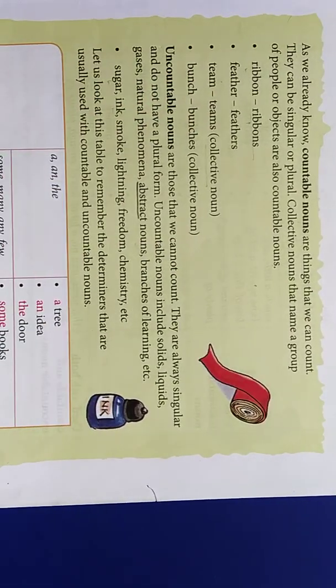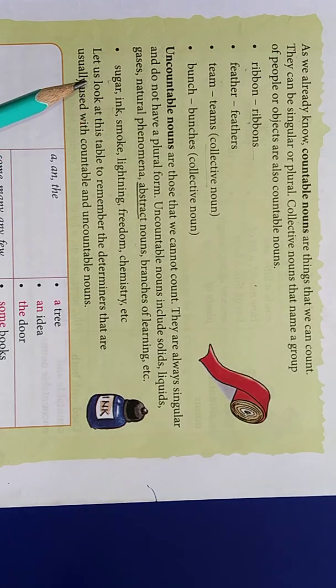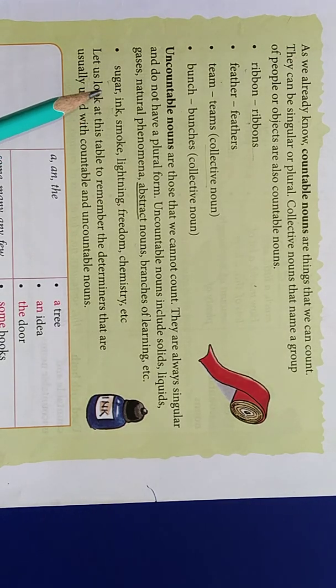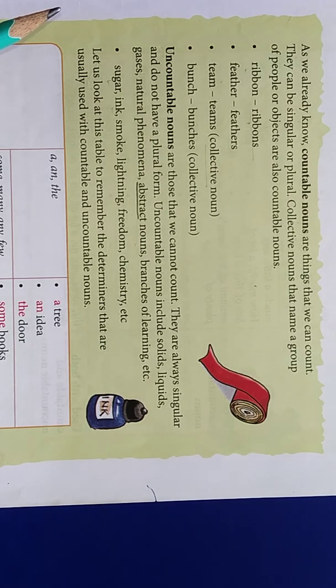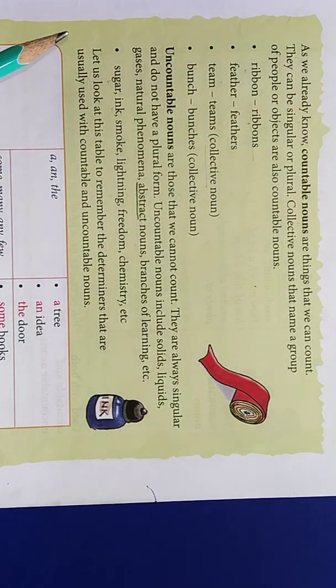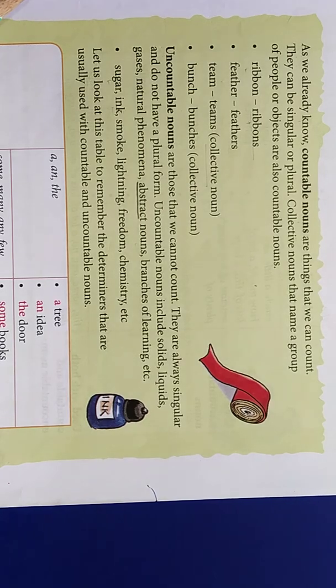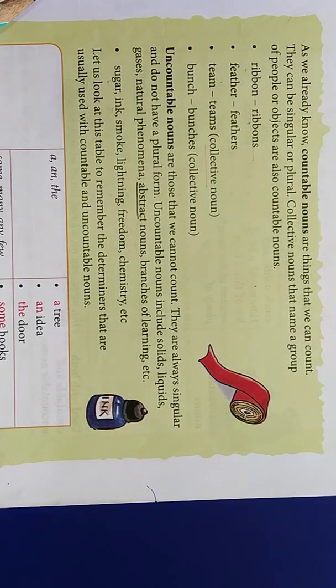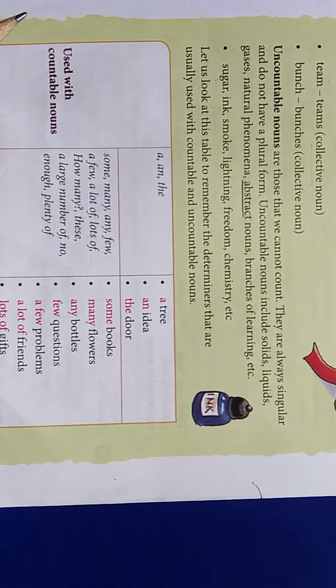An uncountable noun means a noun that cannot be counted, the noun which we cannot count, like sugar, happiness, oil, water, milk, air, light. These are uncountable nouns, or we can say that abstract nouns are also uncountable nouns. Abstract nouns are those that we cannot touch or see, we can only feel, like friendship, anger, happiness. Those too are uncountable nouns.